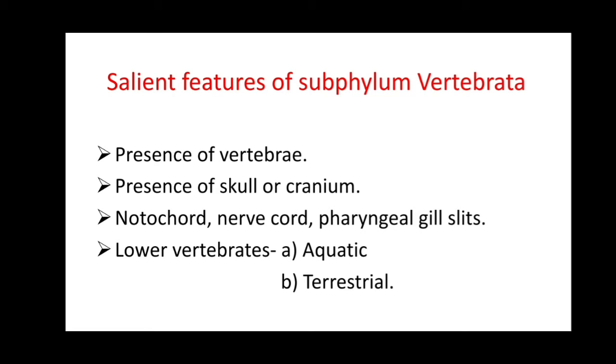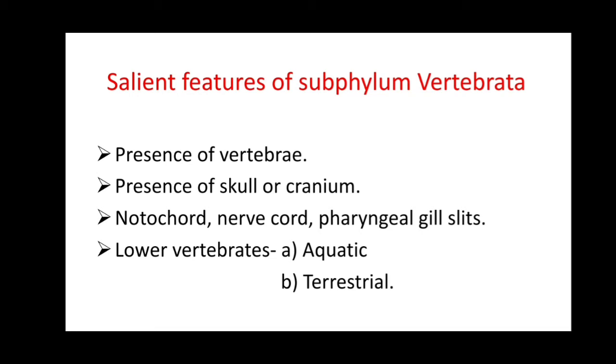Here, all chordates show the three basic salient features: presence of notochord, nerve cord and pharyngeal gill slits, which are also present in vertebrates. Again, there is presence of vertebrae, which is a modification of the notochord. As we know, in vertebrates the anterior portion of the notochord as well as the nerve cord is modified.